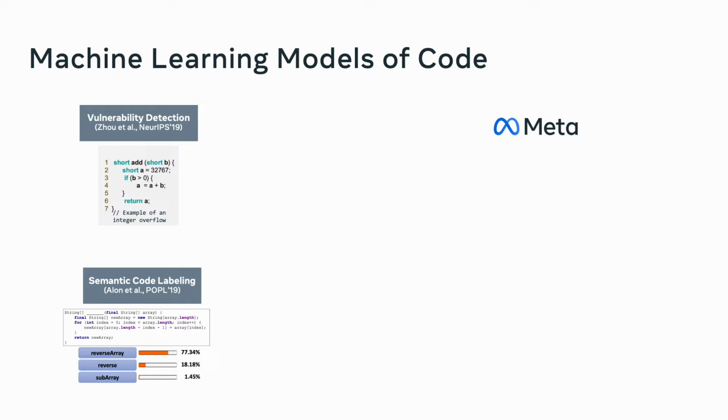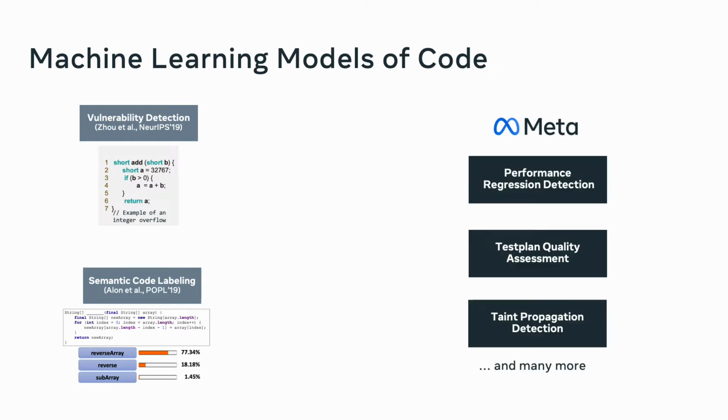At Meta, we've deployed our own set of machine learning models that can help developers identify quality properties of their code. In the paper, we discuss three examples of machine learning models that take source code changes in so-called diffs as their input. Number one is performance regression detection, which tells developers about the likelihood of their code introducing a performance regression. Next is test plan quality assessment, which is trained to detect whether the test plan ought to contain a screenshot of the application. And finally, we talk about taint propagation detection. That is a learned model that detects whether their code is introducing data flow that may propagate tainted information.